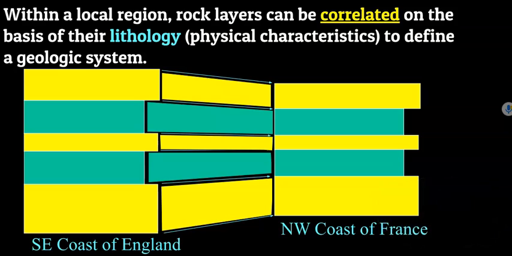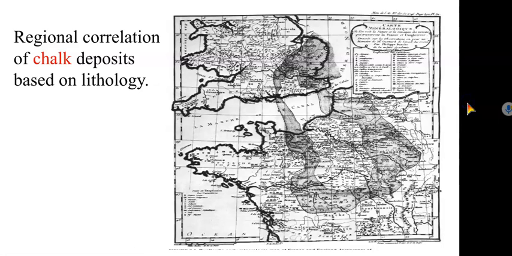Now, even if we have a regional area, we can correlate two different areas based on their lithology, or the physical characteristics of the rock layer. For example, the southeast coast of England and the northwest coast of France are relatively close, in the general region, just separated by the English Channel. Those rock layers will match up, so we can correlate these two locations based on their similar lithology.